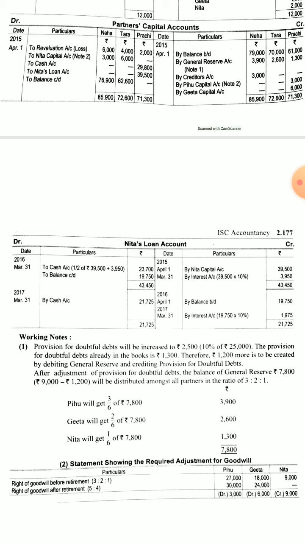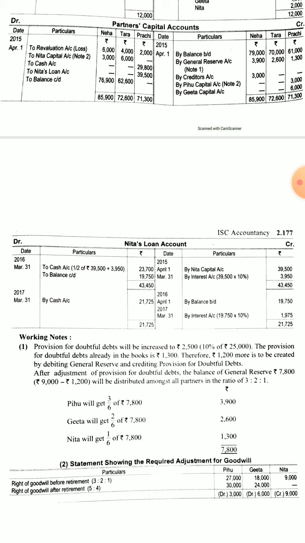So adding this we will get 43,450, and it was clearly said that it will be given to her in two equal installments. So when we get the balance, then we will halve it, and 23,700 will be paid to her and 19,750, that is half of 39,500, will remain in the balance.